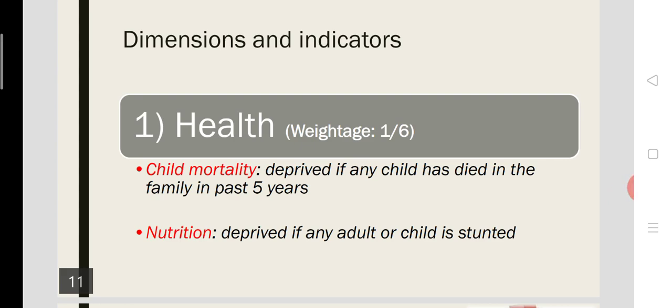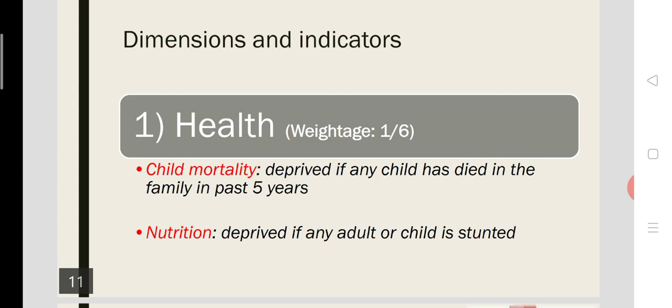Here we have the first dimension, health, and its weightage is 1 by 6. The health dimension of the multi-dimensional poverty index has two indicators. One is child mortality, the second is nutrition. So how do we measure poverty on the basis of child mortality? We measure the poverty of the household, not of persons.